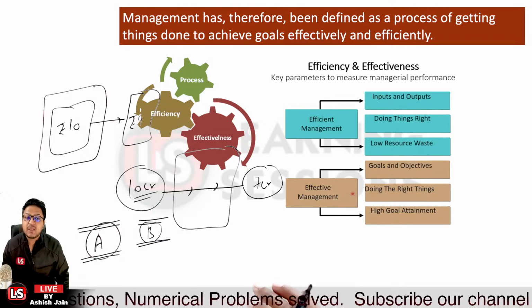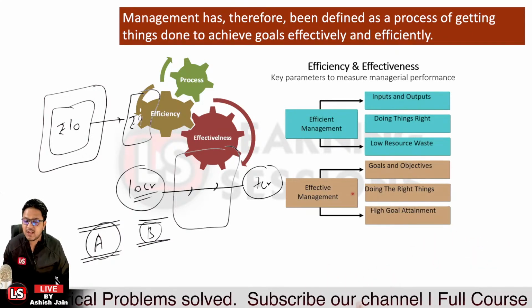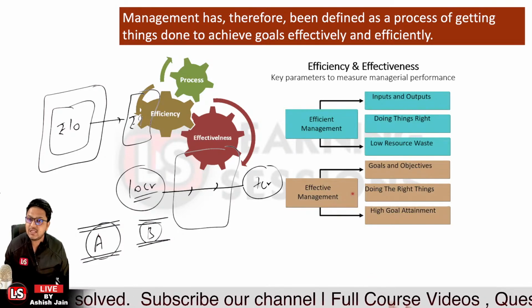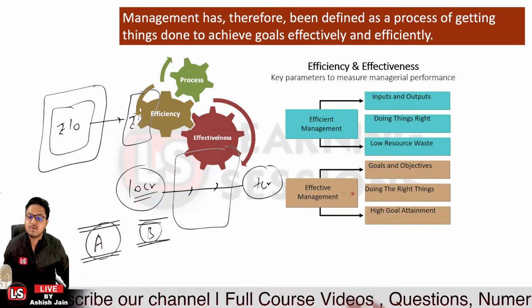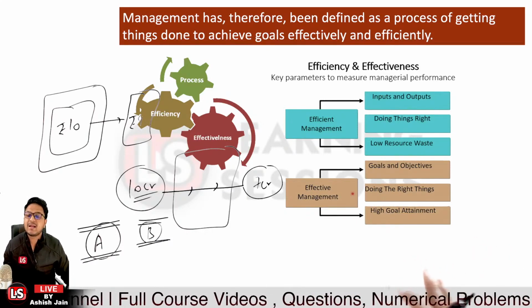It will be said to be the effective management over there. Okay, so first of all, effective management is related to achieving the goals and objectives of the company, and if we are able to do so, it will be said to be what? It will be said to be the effective management over there. Second, it's related to doing the right things.